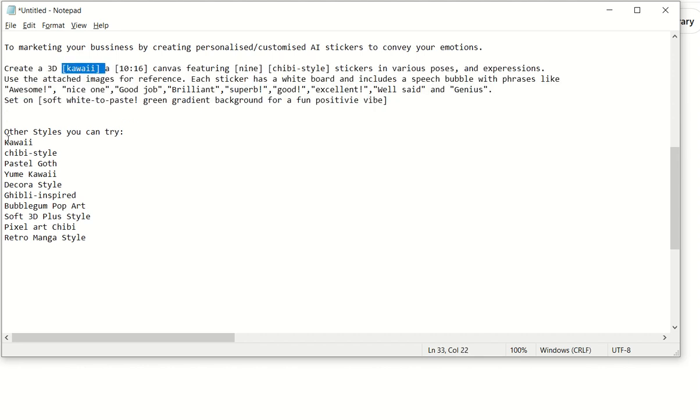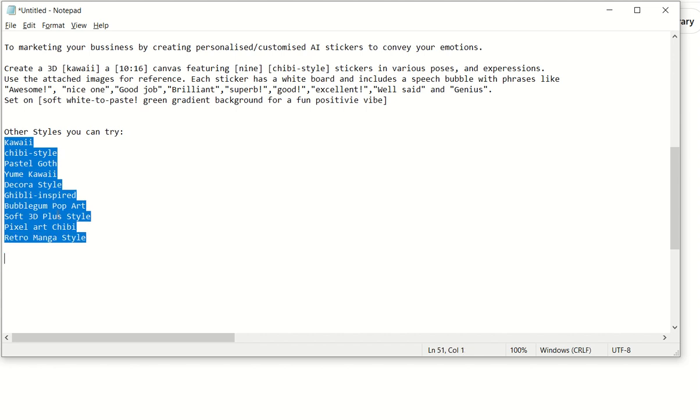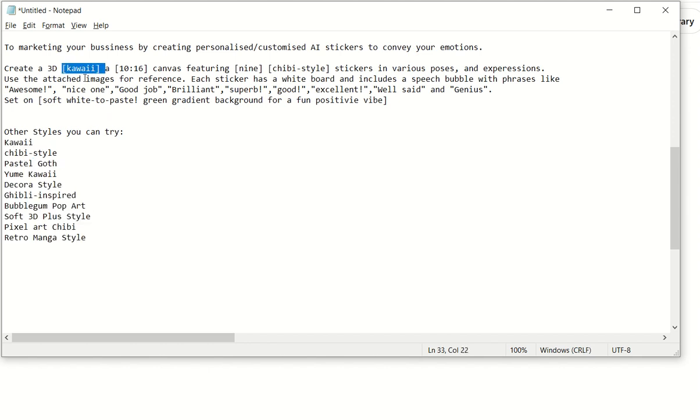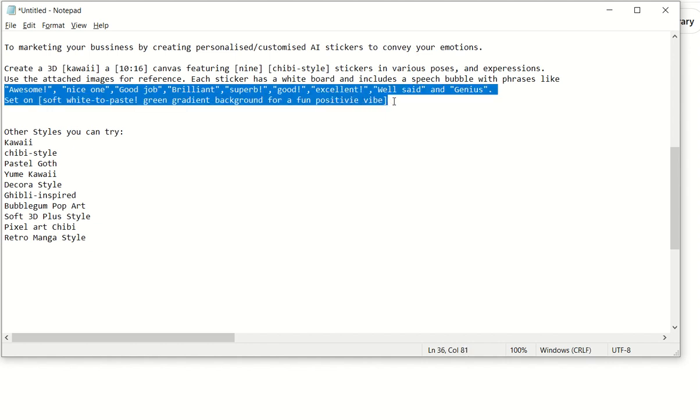The styles available are Kawaii, chibi-style, Pastel Yume Kawaii, Decora, Ghibli-inspired, Bubblegum Pop Art, soft 3D plus, pixel art, retro manga style. Like that, many other styles are there. So you can mention the style here, and whatever aspect ratio you want, just mention it, and what emotions you want, you need to mention here. So this is completely customized.